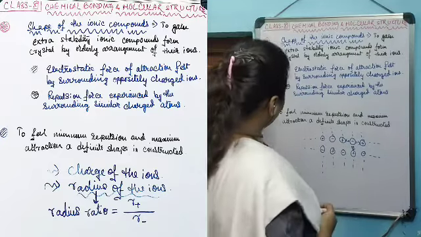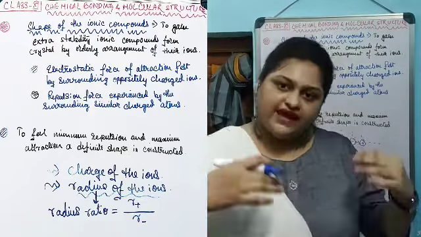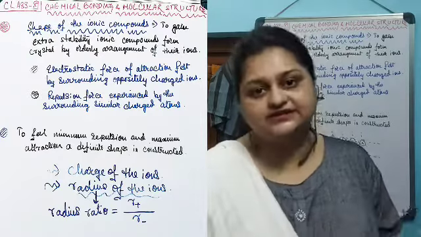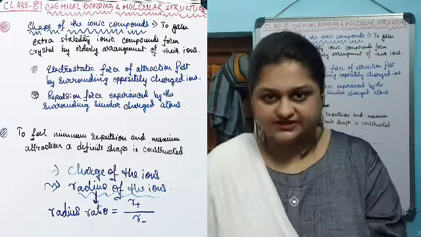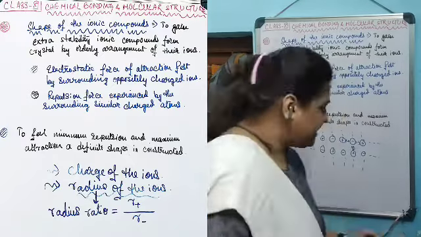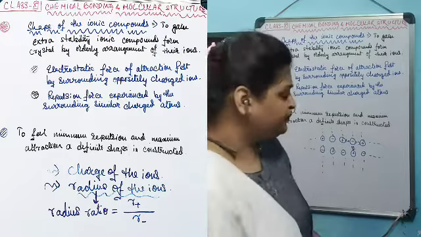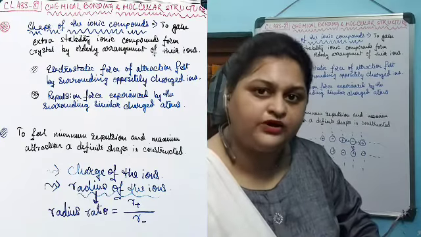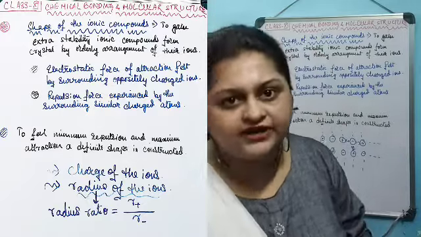Now, in the universe, any attraction force stabilizes a system, and any repulsion force destabilizes a system. So to gain this crystal structure, these ions try to get minimum repulsion and maximum attraction from the surrounding atoms.